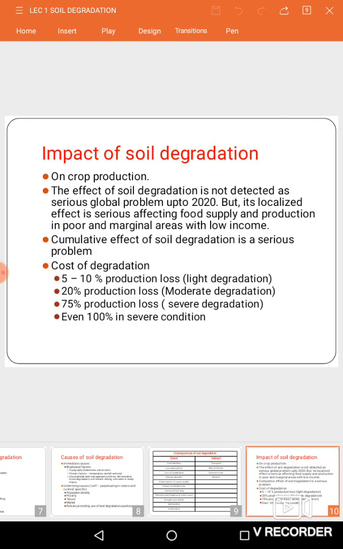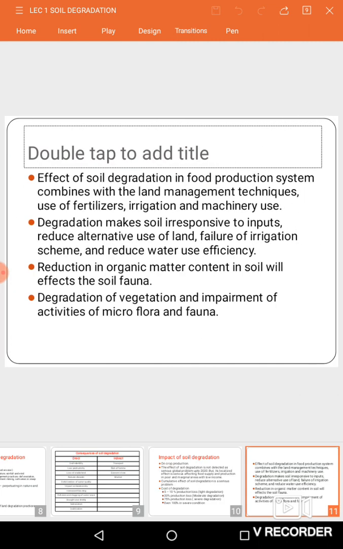And next we'll see the impact of soil degradation on crop productivity. It is considered a global issue because it affects food supply, and also affects production in poor and marginal areas with low or no income. Its cost of degradation is classified as light, moderate and severe degradation. If the production loss is 5 to 10%, it is considered light degradation, up to 25% production loss is moderate degradation, and up to 75% or even 100% loss is considered severe degradation.